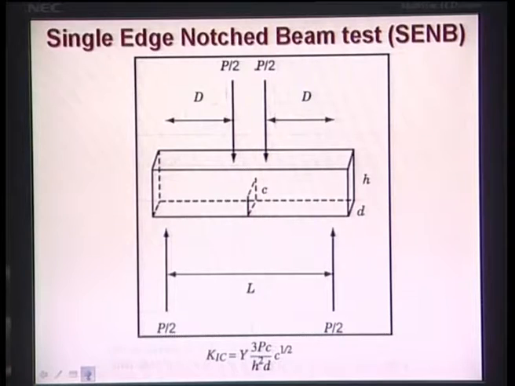Now the single edge V-notch beam technique has also been mentioned earlier.